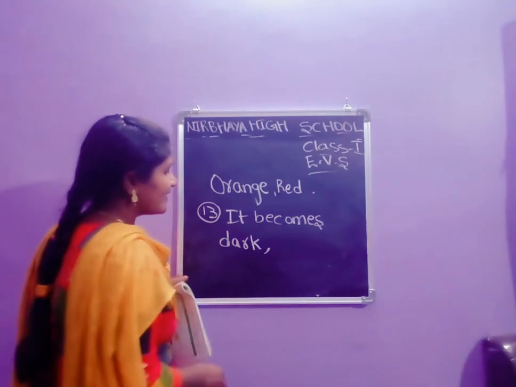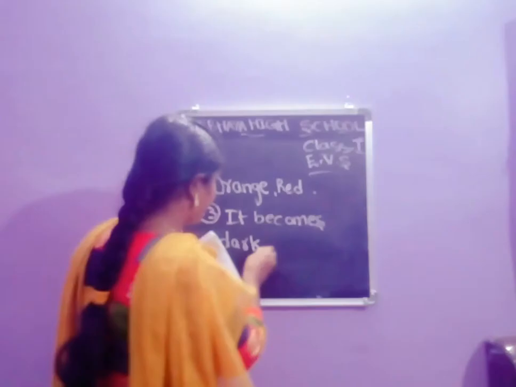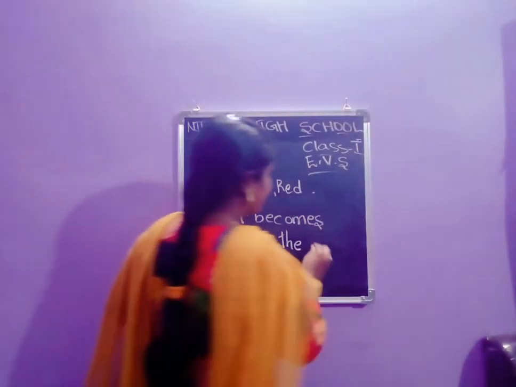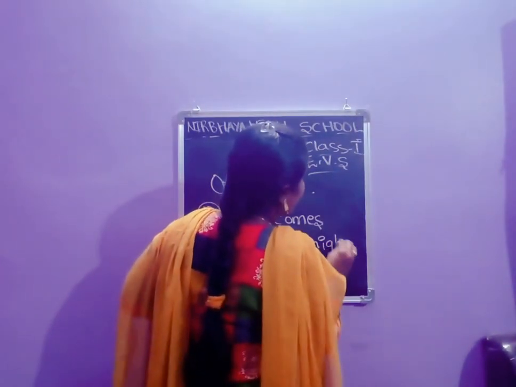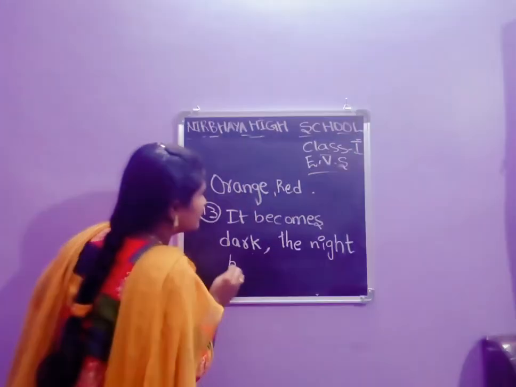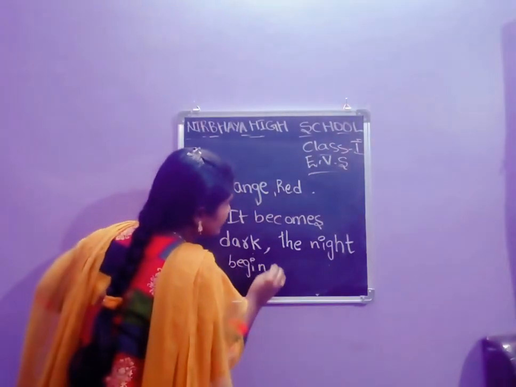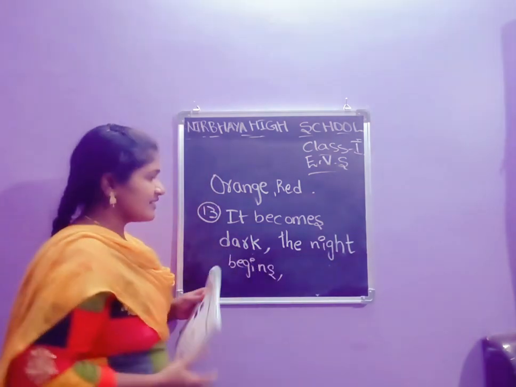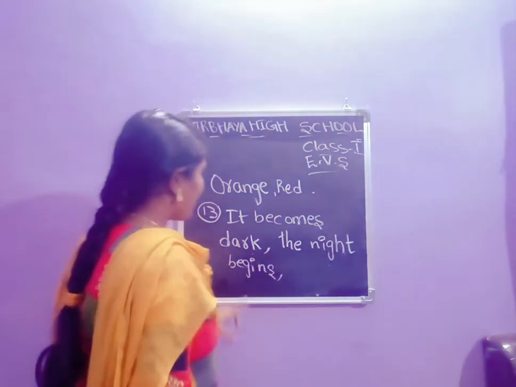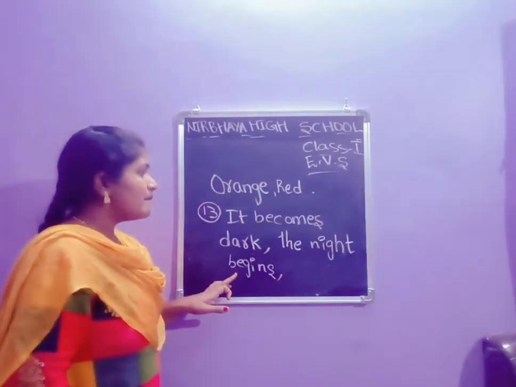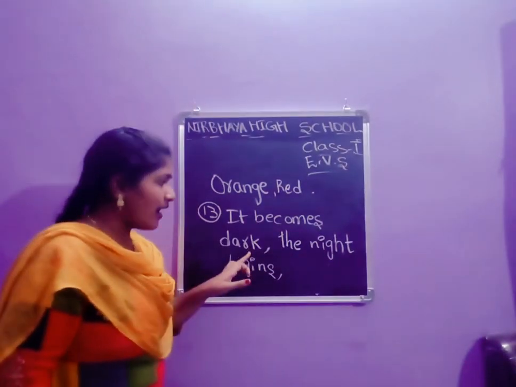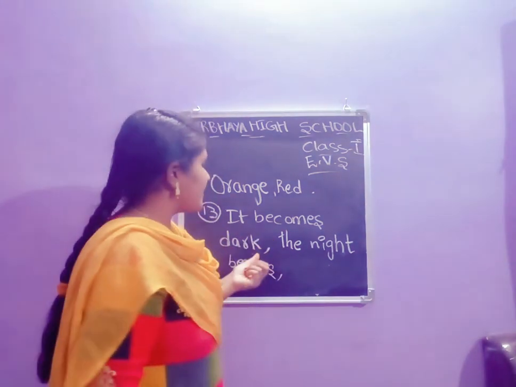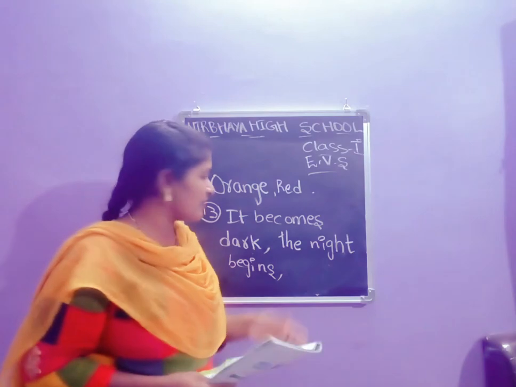All of you read and write. Like this you have to read, okay? Dark. The night begins. It becomes dark. The night begins. The night begins. It becomes dark. The night begins. After sunset, the sky becomes very dark.